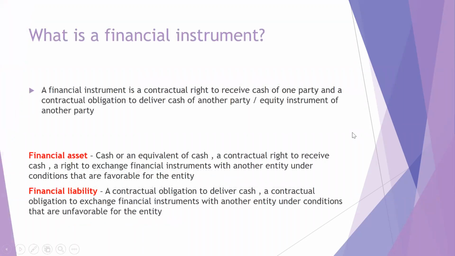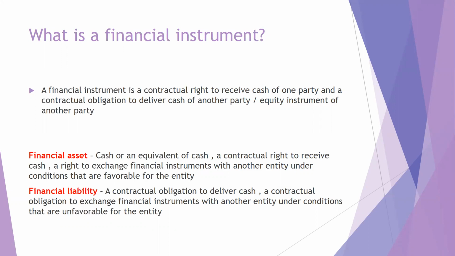So guys, first of all, you have to understand what a financial instrument is. A financial instrument is a contractual right to receive cash of one party, and at the very same moment, a contractual obligation to deliver cash of another party or an equity instrument of another party. So that is the introduction of a financial instrument. That is the basic definition.